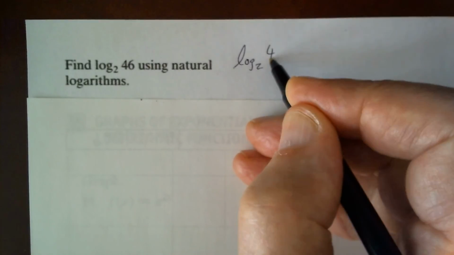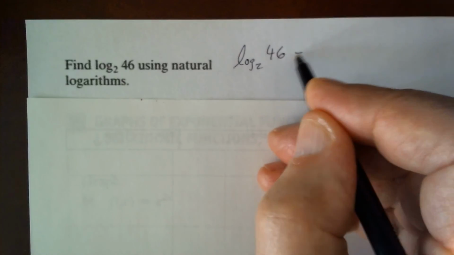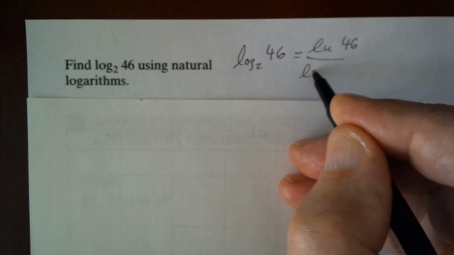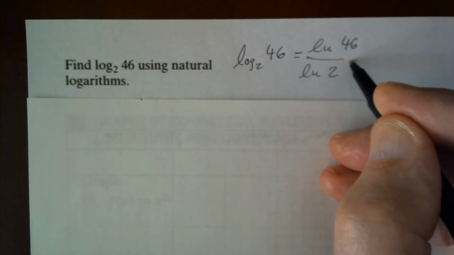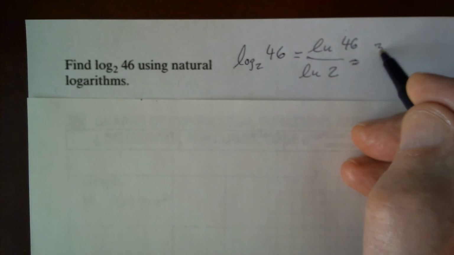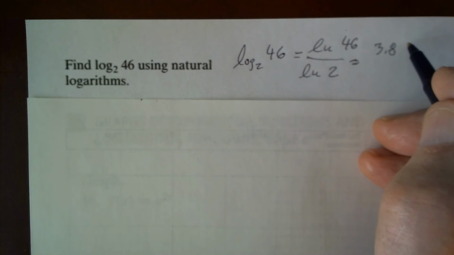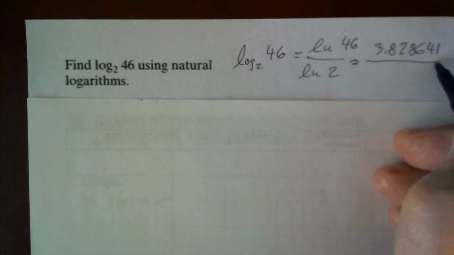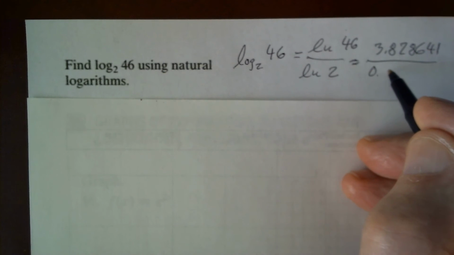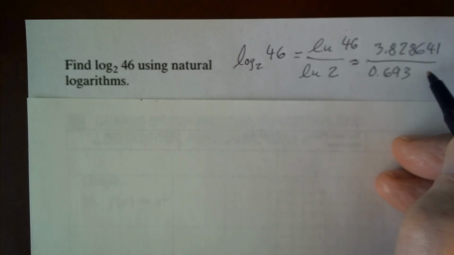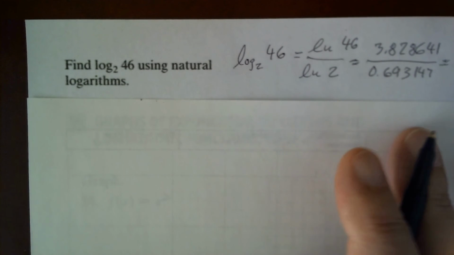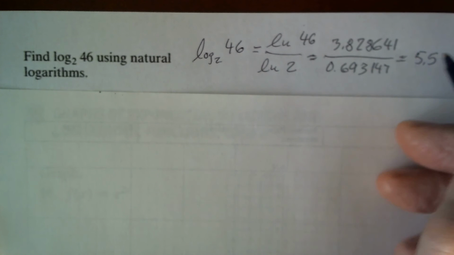Log base 2 of 46, and we're supposed to use natural logarithm, so it'd be the ln of 46 divided by the ln of 2, which is approximately equal to 3.828641 divided by 0.693147, and so that's approximately equal to 5.5236.